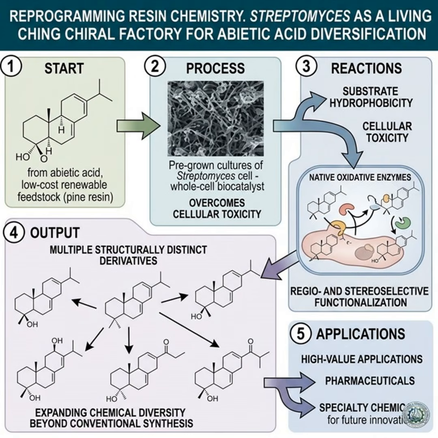Stepping back, biocatalytic diversification of abietic acid in Streptomyces is less about a single molecule and more about a mindset: treat abundant, boring terpenes as entry points to a whole ecosystem of new chemistry, with microbes as your synthetic partners. By demonstrating that Streptomyces can carve abietic acid into multiple, structurally distinct derivatives, McCadden and co-authors give both chemists and biotechnologists a concrete example of how to fuse natural product biocatalysis with sustainable feedstocks. The study does not yet answer all the engineering questions about titers, productivities, or plant-scale economics, but it lays the molecular groundwork that those efforts depend on.